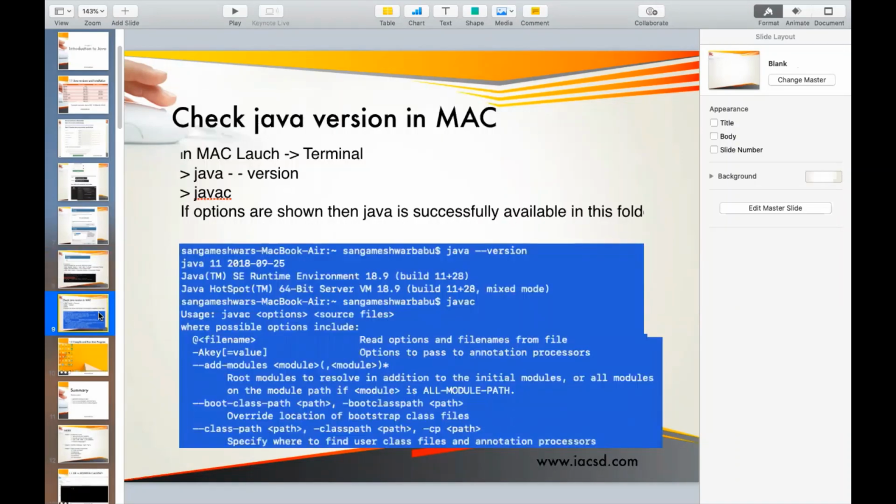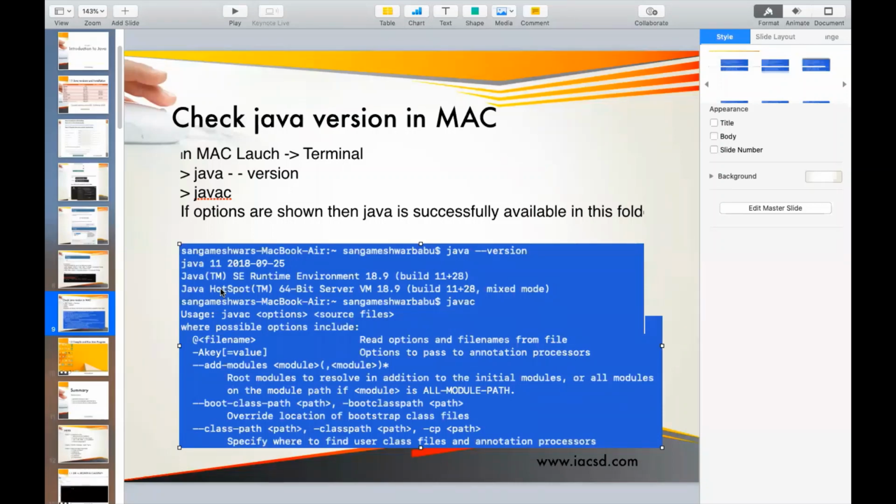Now, if you're using a Mac operating system, go to the launch option in Mac, and then you can choose the terminal application. Inside that, you type java space hyphen hyphen version. Note that in Mac operating system, you have to use a double hyphen. Once you enter the double hyphen, if you see the version of Java that is installed, then your Java is successfully installed.